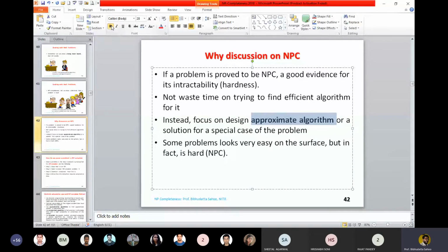So we have a section on approximation algorithms. The idea is that when a problem is taken and the problem is NP complete, we look into the paradigms through which we can find the solution. One term is lower bound, next is approximate algorithm. Some problems look very easy on the surface, but in fact are hard. That means when n increases, the complexity of the problem increases. A very good example is the spanning tree problem or the traveling salesman problem. When we look at 3 nodes, 4 nodes, it becomes easy. When n increases, as you know, the solution space is exponential, so the complexity of the problem increases.